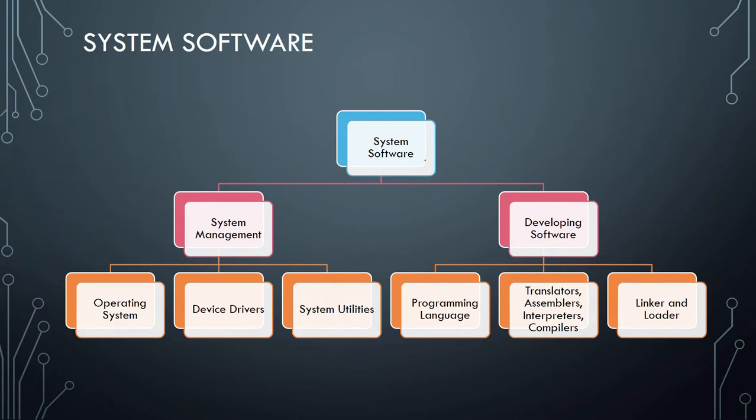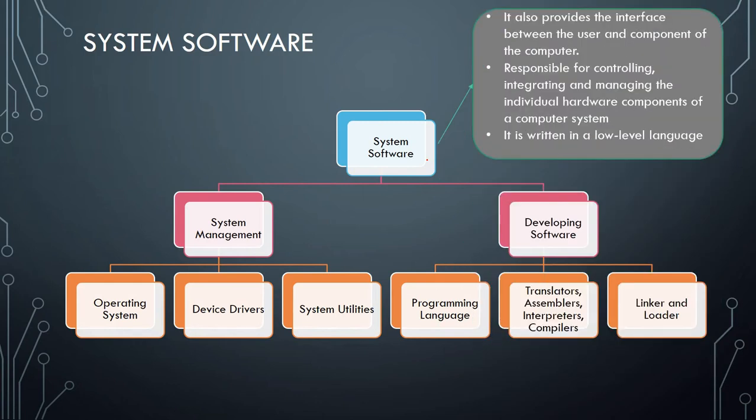Now, system software. What is system software? It consists of several programs which are directly responsible for controlling, integrating and managing the individual hardware components of a computer system. In a simple layman's way, we can say that a computer is a machine. It is made up of hardware, and we have a binary language for the computer. Now the system software, which works directly on the hardware, is responsible for controlling, integrating and managing it.